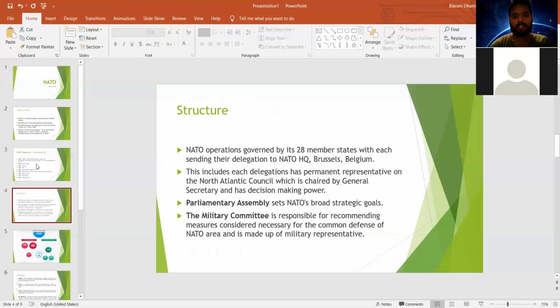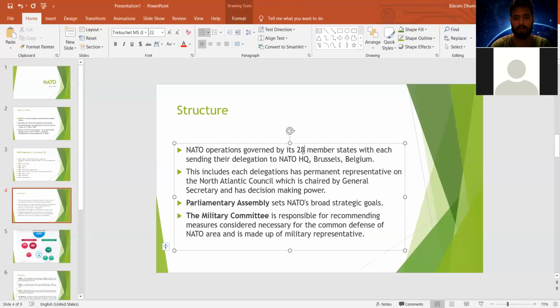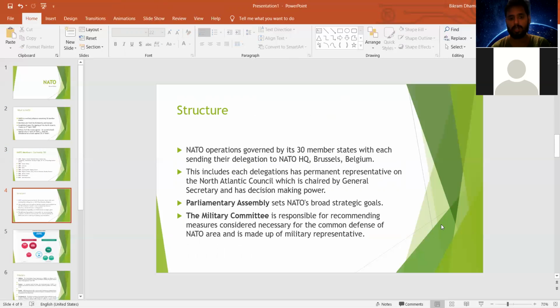Moving to the next slide, the structure of the North Atlantic Treaty Organization. Again, I have written 28 members here, which should be 30. The two new members were added by 2020. NATO operations are governed by all these 30 member states, each sending their delegation to the NATO headquarters in Brussels, Belgium.